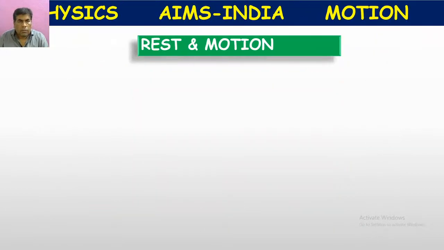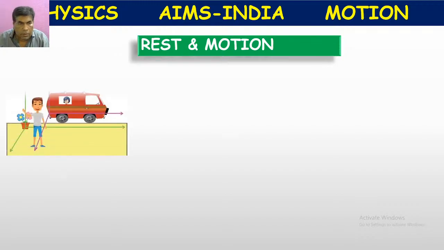Okay, so, rest and motion. Suppose one boy is standing here, one vehicle is going from here, and one observer is looking at the boy. To explain the rest position or motion position of these two persons, we have to take the help of a coordinate system.